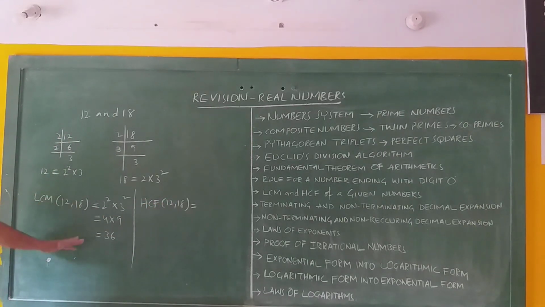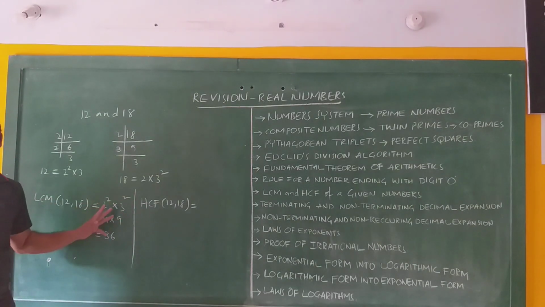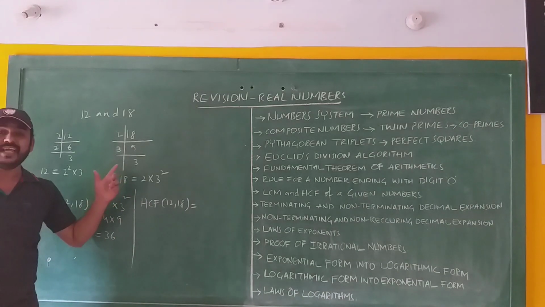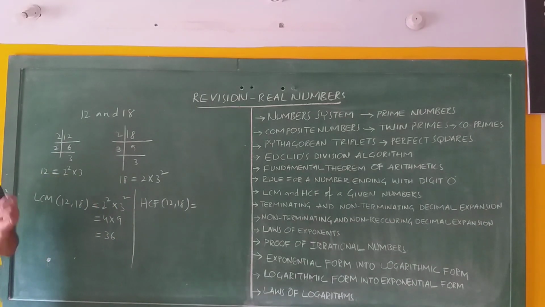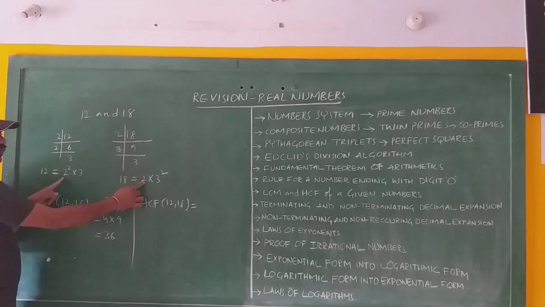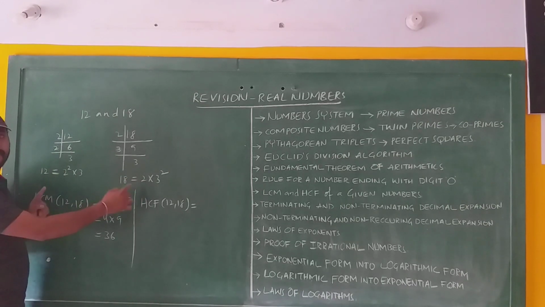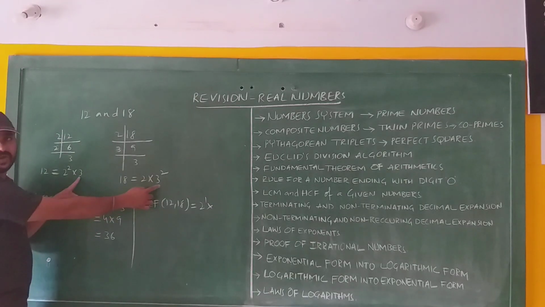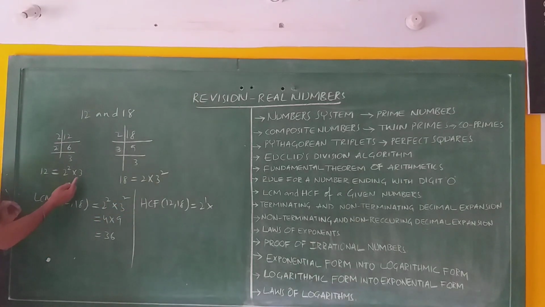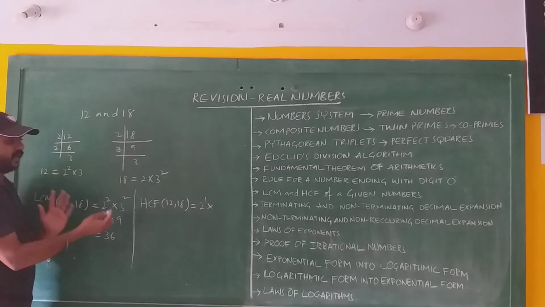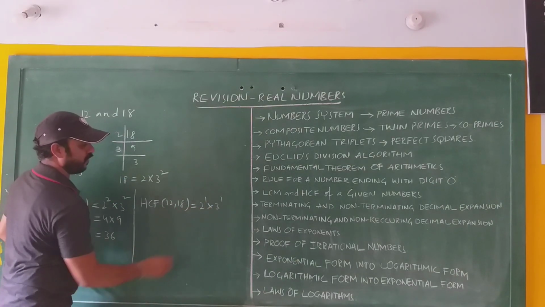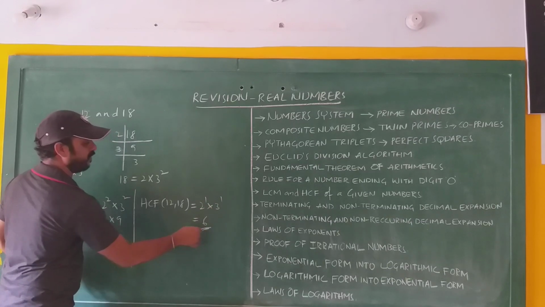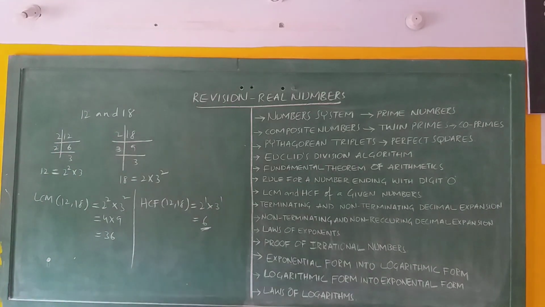Now HCF of 12 and 18. For LCM we took the greatest power of every prime factor, but for HCF we have to take the product of the least power of the common prime factors. Now look here, 2 is the common prime factor and we take only the least power, that is 2 power 1. Again 3 is a common prime factor. Here it is 3 square and here it is 3. We have to take only the least power, that is 3 to the power of 1. Which is equal to 2 into 3, which is equal to 6. Okay, next.